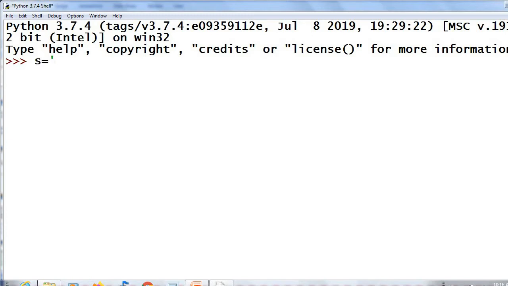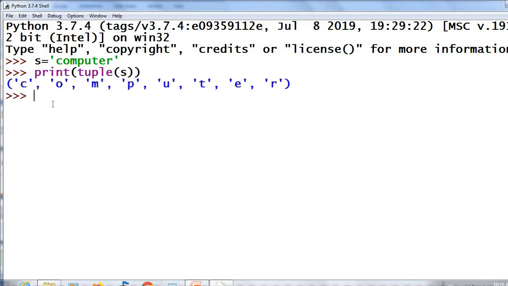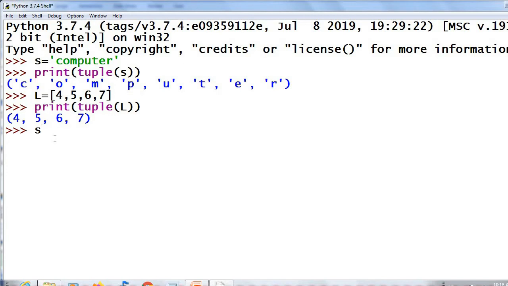S equal to computer, print tuple of S. Then another example, L equal to 4, 5, 6, 7, print tuple of L. What is S now?